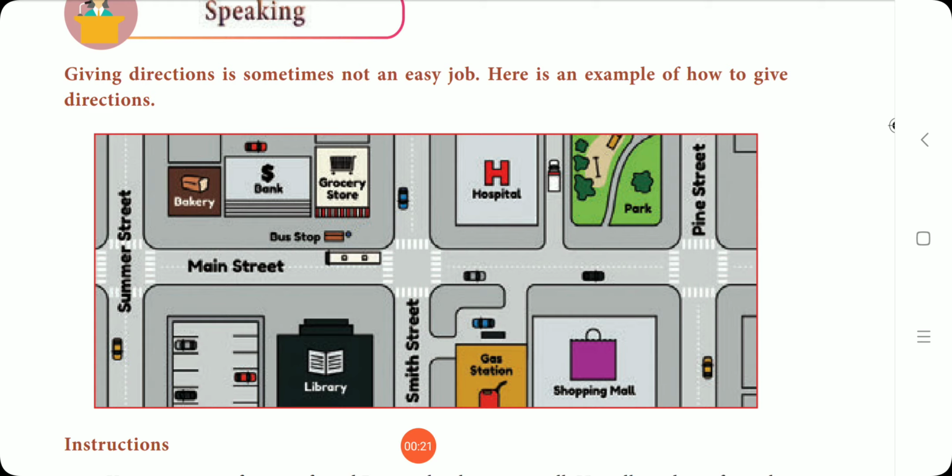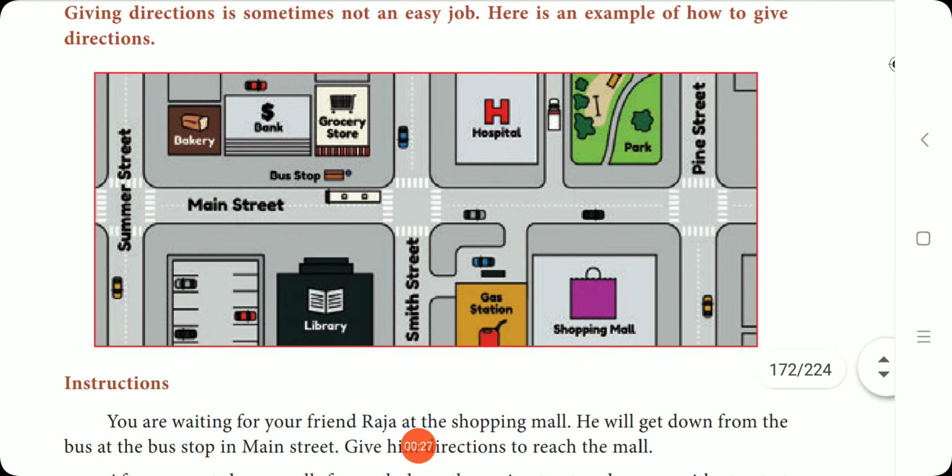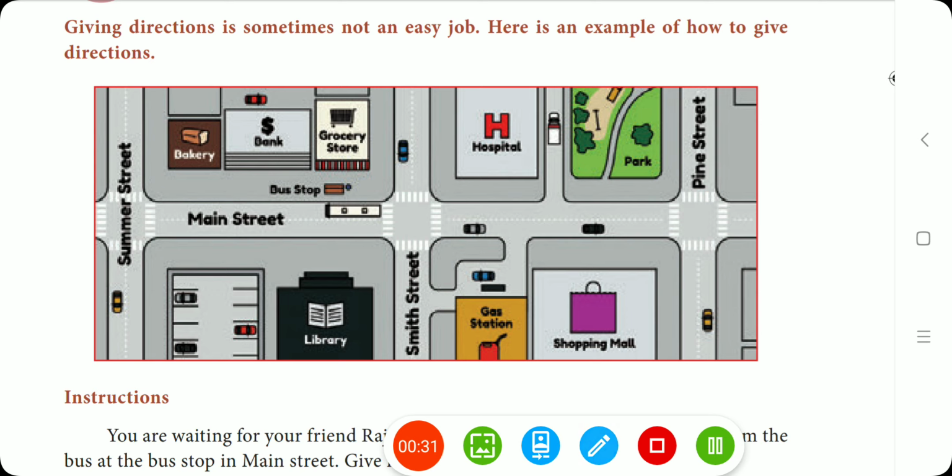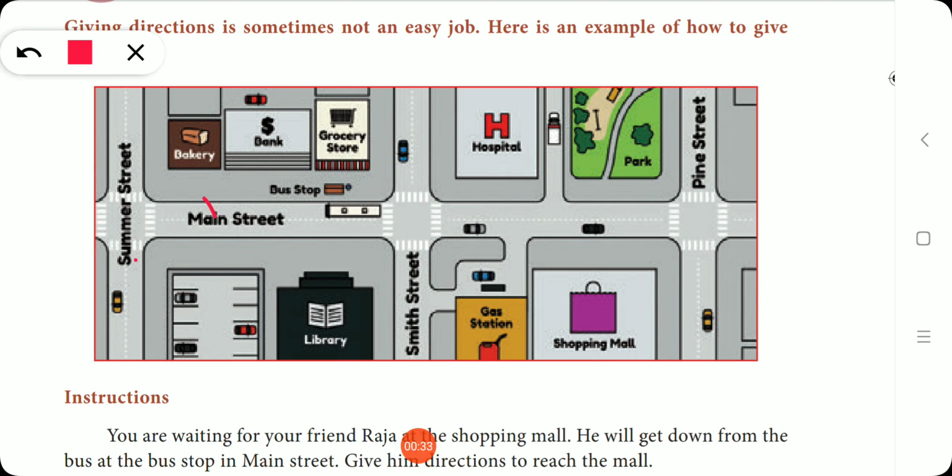Giving directions is sometimes not an easy job. Here is an example of how to give directions. See, in this map they have given many places like Summer Street, Main Street, bakery, bank, grocery store, Smith Street, library, hospital, park, shopping mall. So like this many places were given.